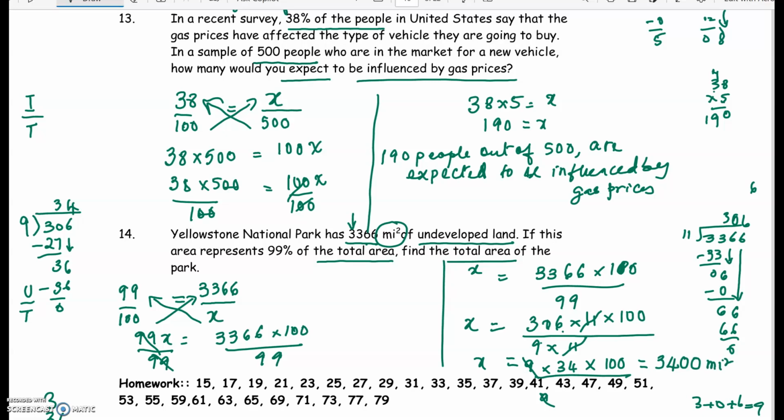Now think about it. Basically, we found that this is 3400. And does it make sense that 3366 is 99% of 3400 square miles?